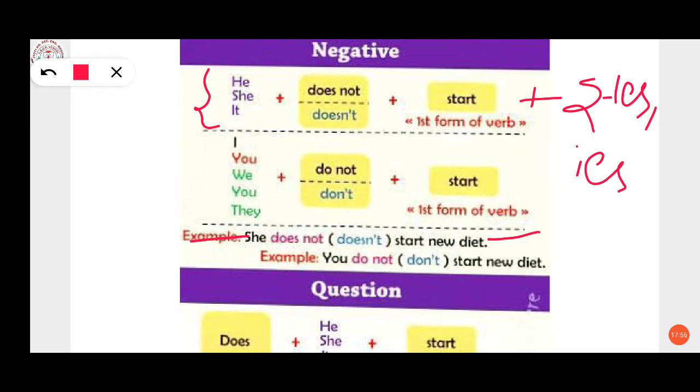And in the same way, I, you, we, they, if you are using these, you have to use don't or do not, and with that also you have to use only the first form of verb without adding any s, es or ies with the verb. So here one example is given: you don't start new diet. Here also we have used simple first form of verb.